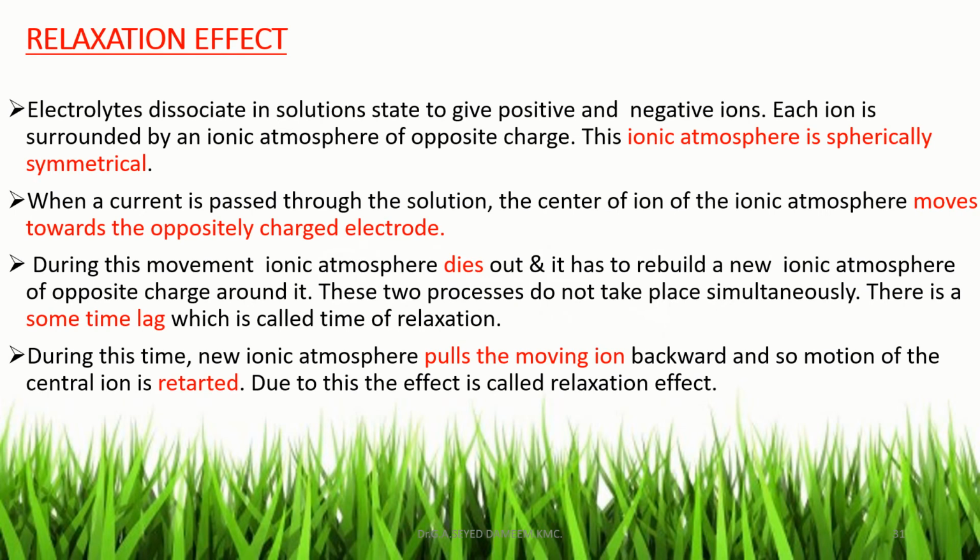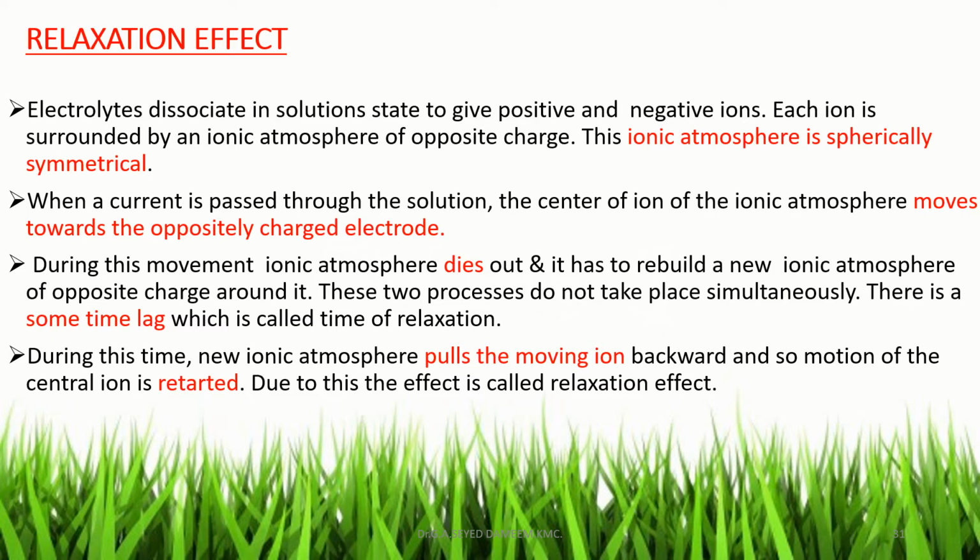What is the relaxation effect? Electrolytes dissociate in solution to give positive and negative ions, and each ion is surrounded by an ionic atmosphere. That is, a positive ion is surrounded by ions of negative charge, and this ionic atmosphere is spherically symmetrical. That is called the ionic atmosphere.